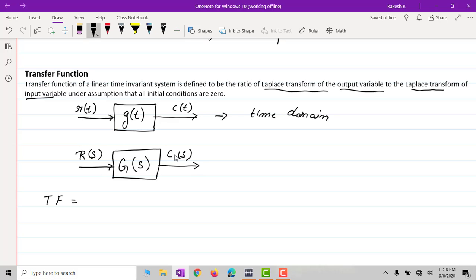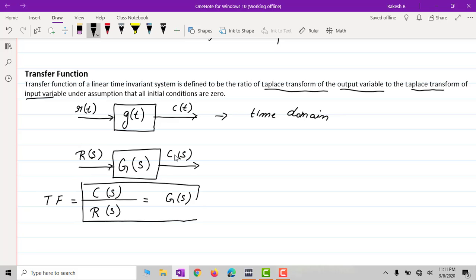It is the ratio of the Laplace transformation of output, C of S, to the Laplace transformation of input, R of S. This is nothing but G of S. This is the transfer function of any system in terms of the frequency domain or S domain, or Laplace transformation as we call it.